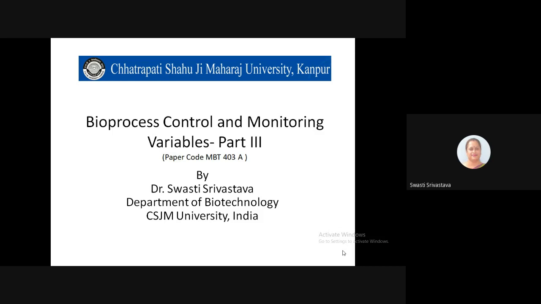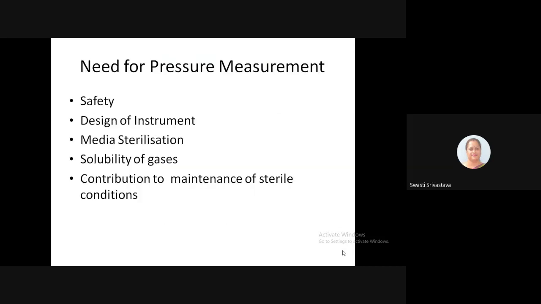So we take up the first variable, that is pressure. Why do we need to measure the pressure in a fermenting vessel? The first and very important reason is safety: the safety of the persons who are handling the vessel, who are manually dealing with the bioprocess techniques, and the safety of the plant facility where the process is being carried out.